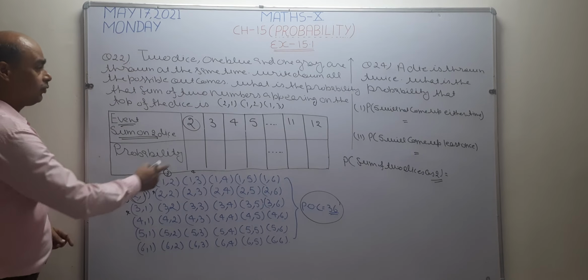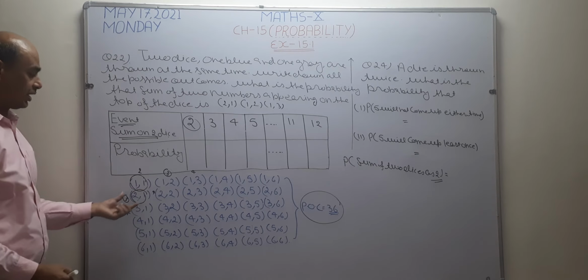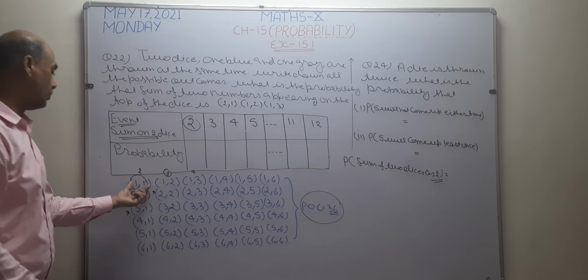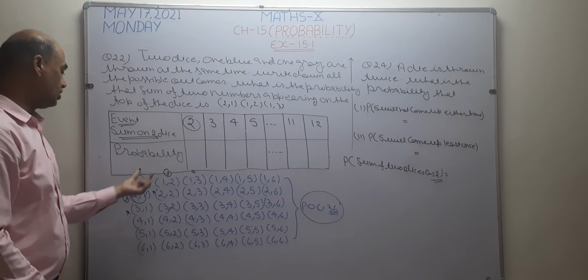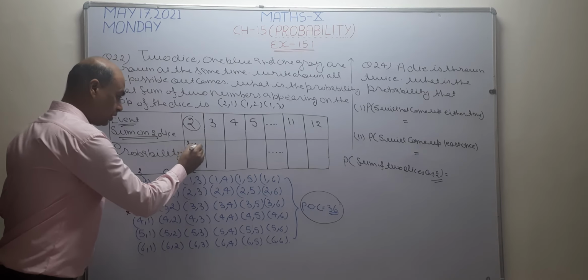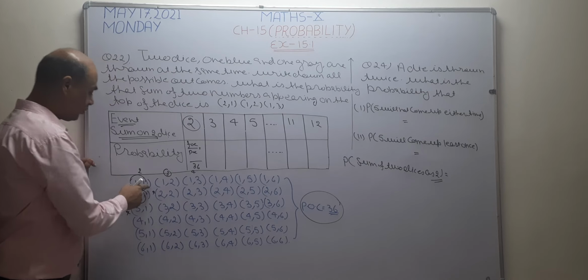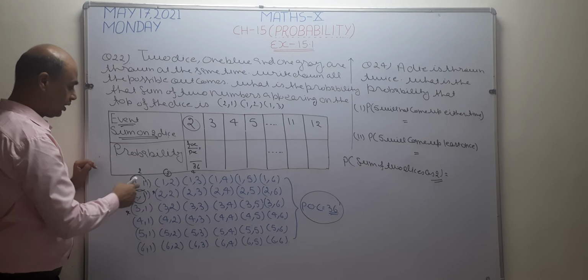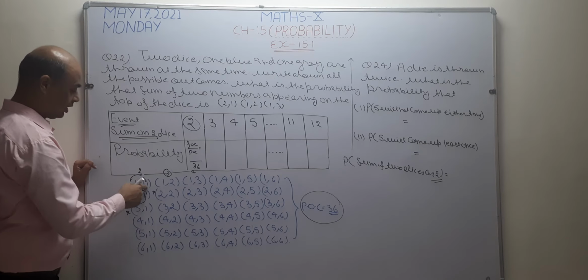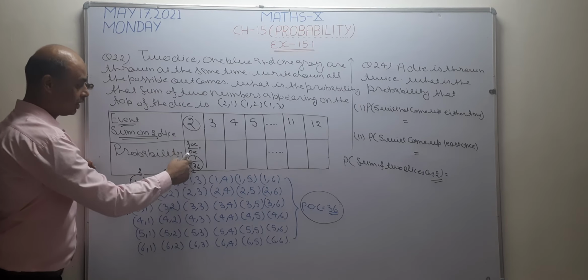So the possibility of the sum of two dice being 2 is only 1. Only one number is there out of 36 whose sum on both dice is 2. So the answer becomes favourable outcomes upon possible outcomes. What is the possible outcomes? 36 is the possible outcomes. How many numbers are there whose sum is 2? Only one number is there: 1 and 1, 2. So the answer becomes 1 by 36. This is the answer of the second.